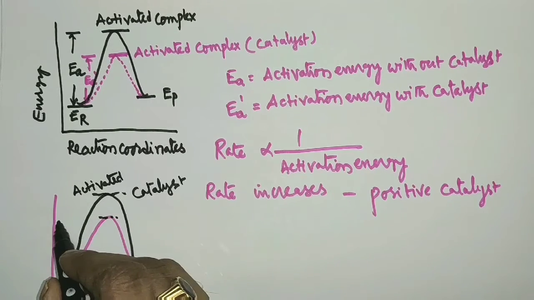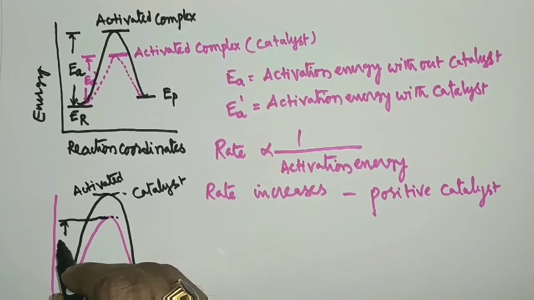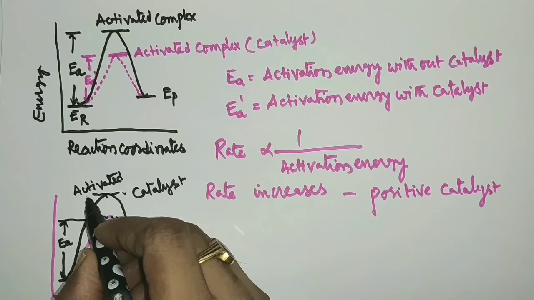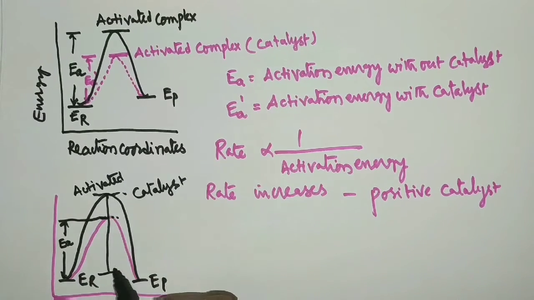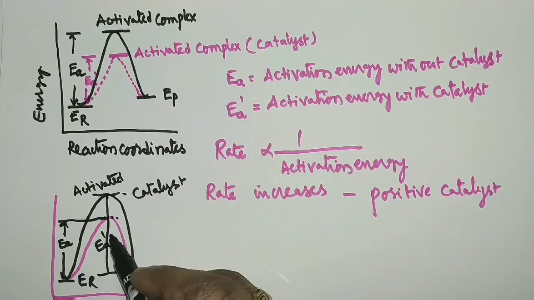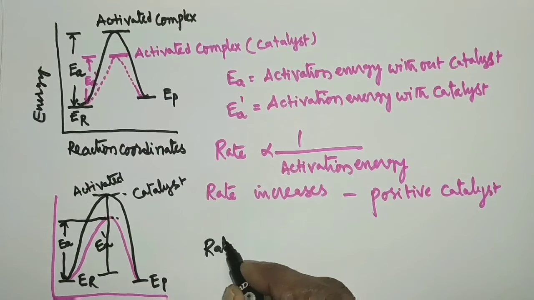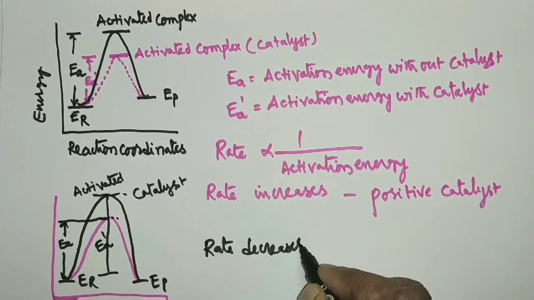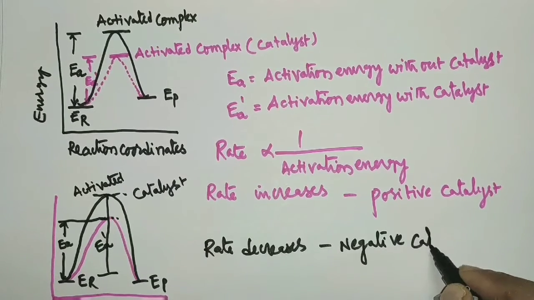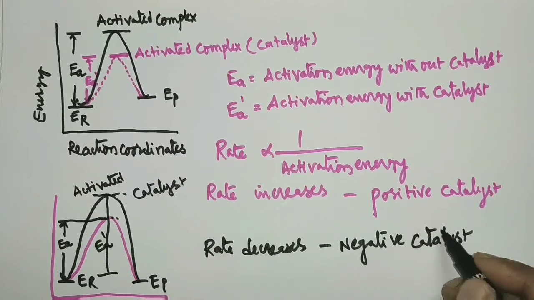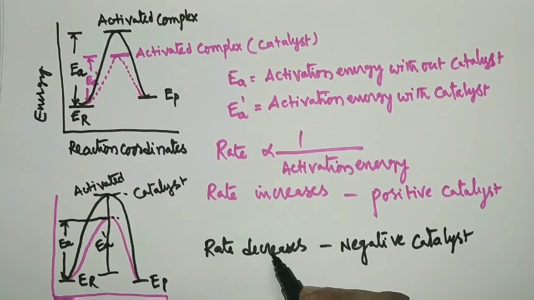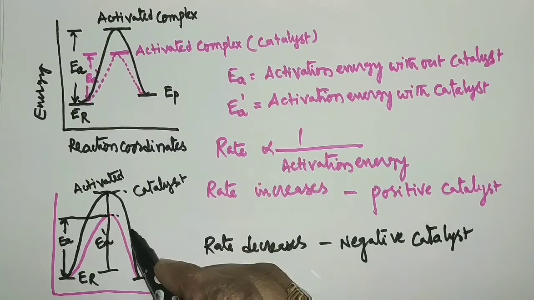So without catalyst, activation energy is EA, and in presence of catalyst, activation energy is EA dash. So as there is an increase in activation energy, the rate of reaction decreases, and such a catalyst is called a negative catalyst. So a negative catalyst is a substance which decreases the rate of reaction by creating a new reaction path with higher activation energy.